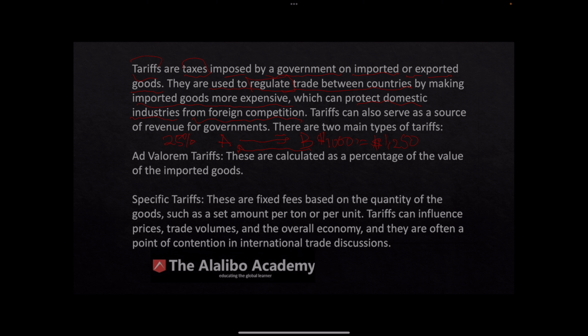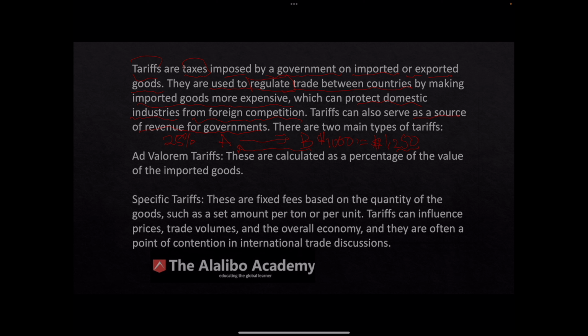Tariffs can also serve as a source of revenue for governments. We just talked about how that happens, because the balance of $250 that the importer in country A pays goes to the government of country A. That's how it makes money for governments.